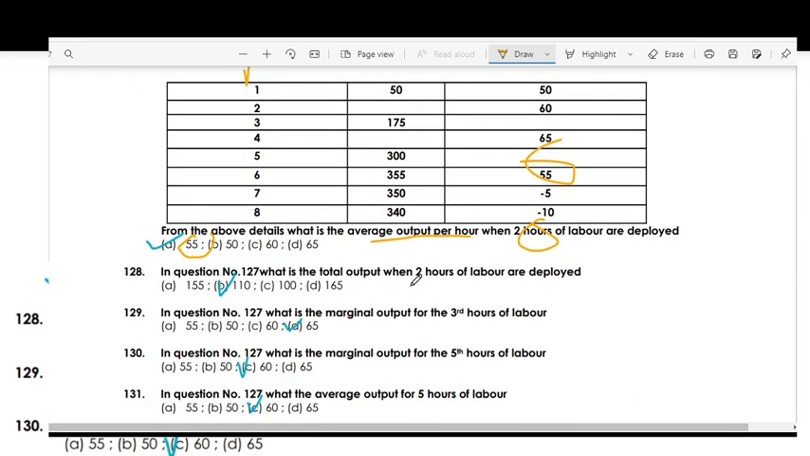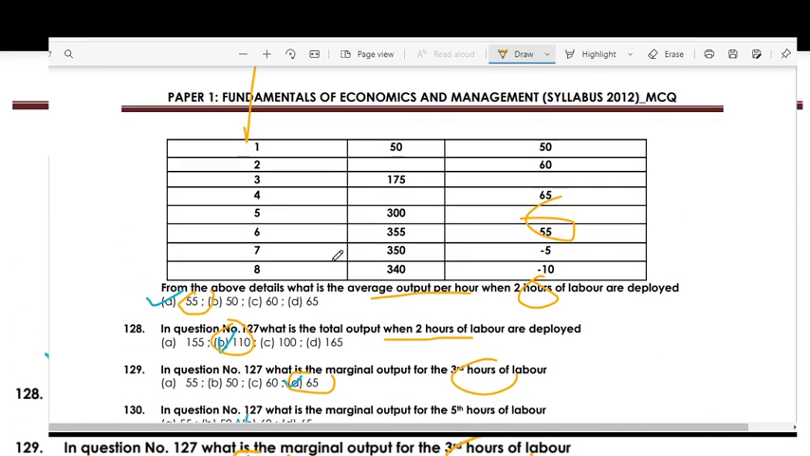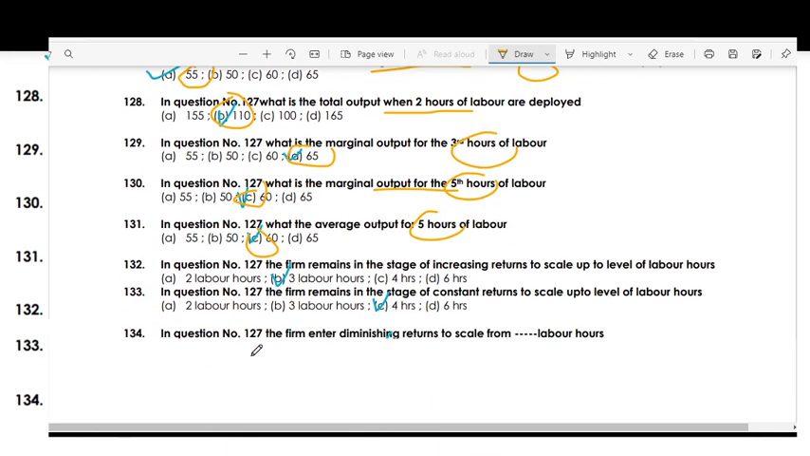What is the total output when 2 hours of labor are employed? 110, right? What is the marginal output of the third hour? That is 65. Okay. What is the marginal output when 5 hours of labor, then 60? What is the average output of 5 hours of labor, then 60?